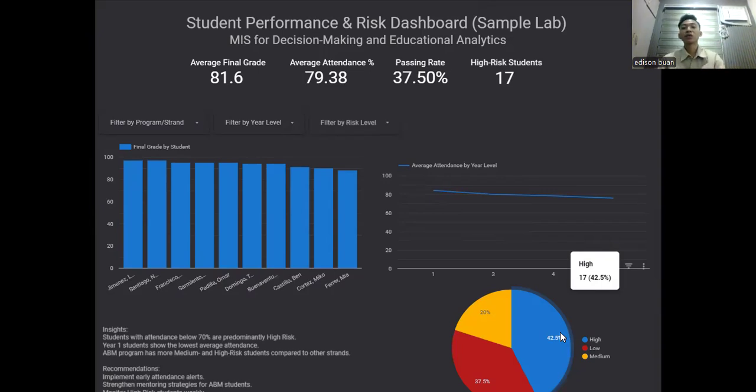Second, we can strengthen the mentoring strategies for ABM students. Since the ABM strand is over-represented in the medium and high risk categories, we need to dedicate extra resources, perhaps specialized tutors or dedicated mentor hours, specifically to this population.